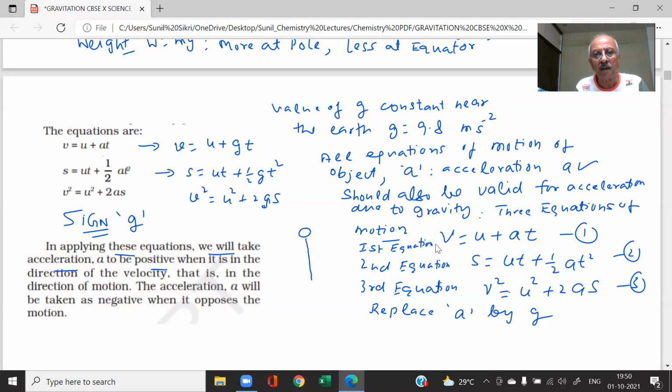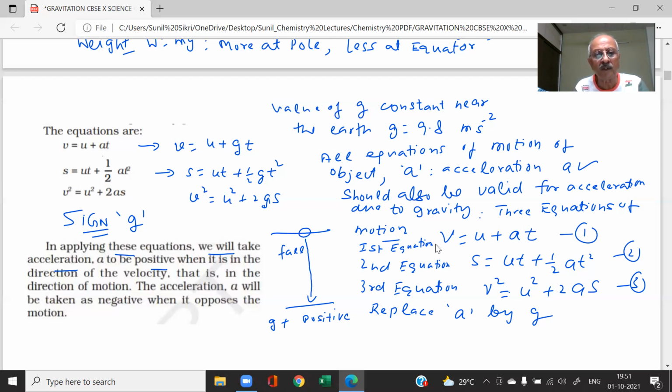This stone is falling. Now this is in the direction of the velocity, and the velocity is increasing. Then we will take what sign? Positive. So here the value of g will be taken as positive. This is the fall of the stone. And it will be taken negative when it opposes the motion. Now this object is falling, therefore g is positive. And what will happen if the object is moving opposite to the motion?